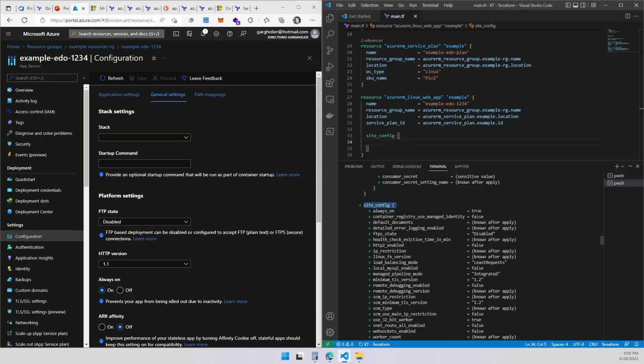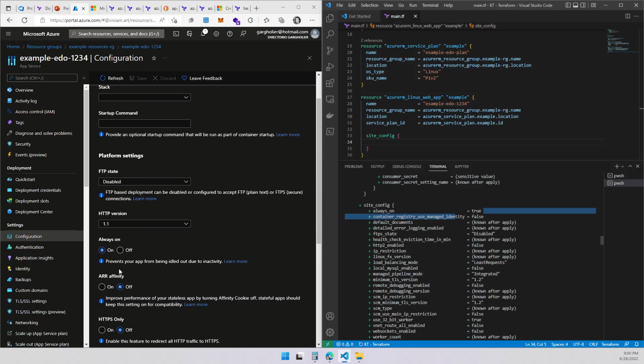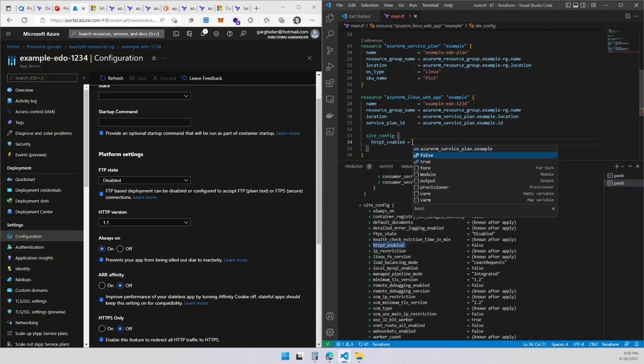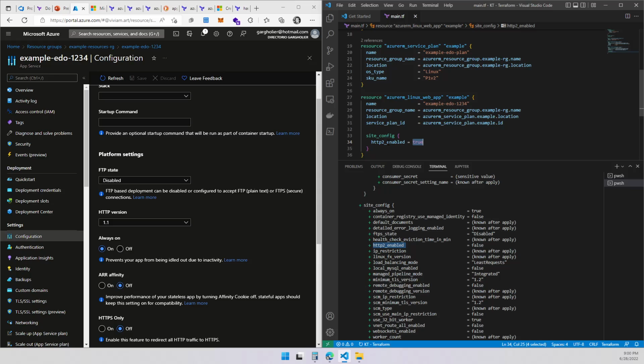So you can see that always on is on this part, right? What I'm going to show you next is that you can also create resources, you can configure and manage your resources in here. So the next step that we're going to be doing is going to be HTTP. Let me copy. If not, enable. And what are my choices? True or false? Let's see if that is correct.